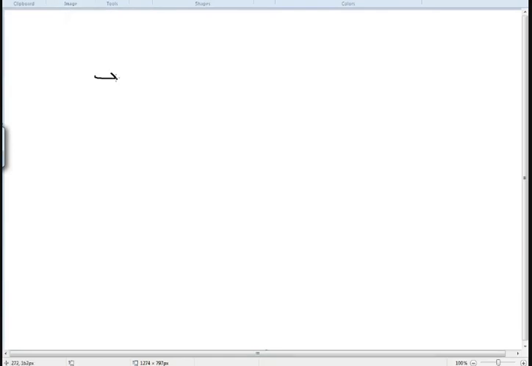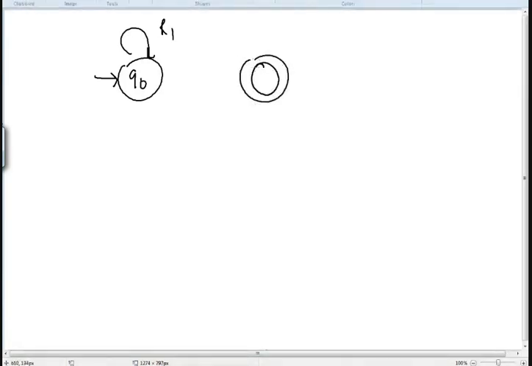A simple example is, if you have a state given in this way, R1 and say Q1, and this is R3, R2, R4. Okay, now look, here I cannot eliminate any state. What I can eliminate is this loop.